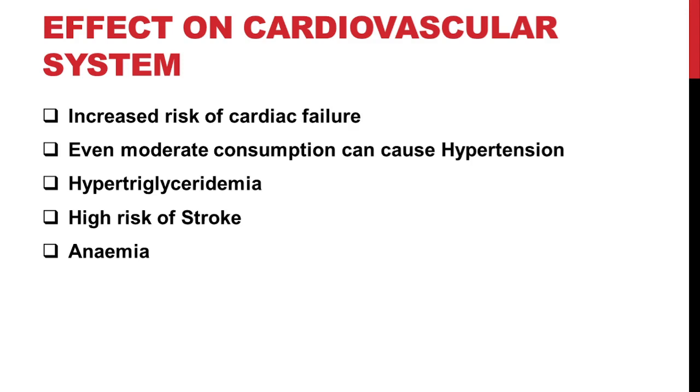It also increases the risk of stroke. The triglycerides can form cholesterol which gets deposited inside the blood vessels to the brain, and supply of blood to the brain through these blood vessels will be decreased or even blocked. This can result in stroke. Alcohol consumption can cause anemia. Anemia is the reduction in the amount of hemoglobin in blood. These are the effects of alcohol consumption on the cardiovascular system.